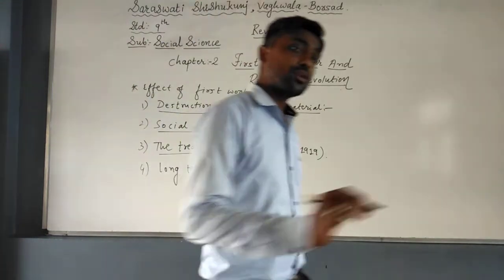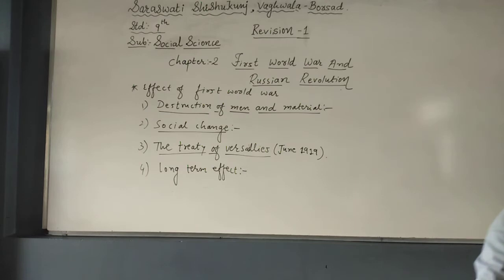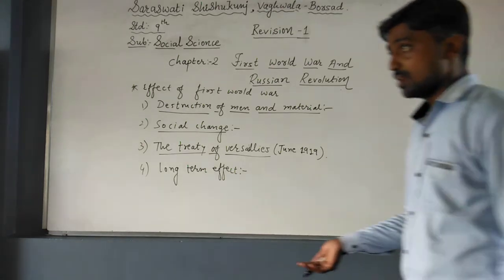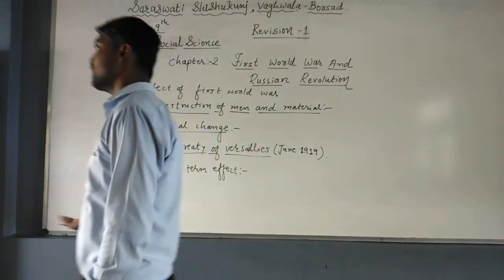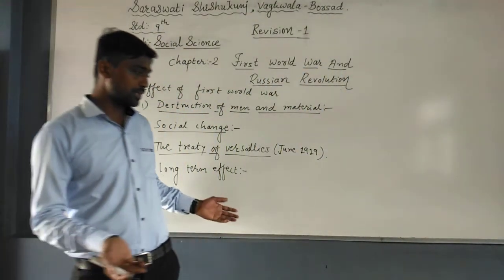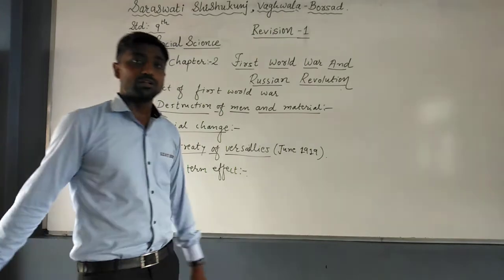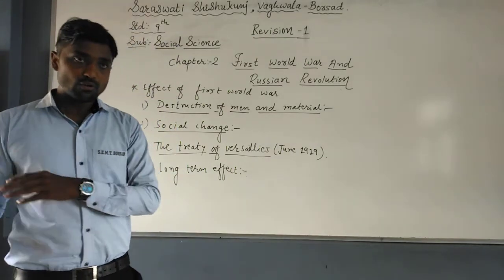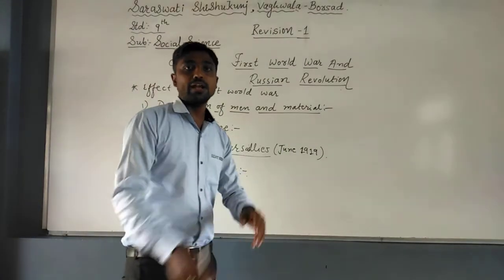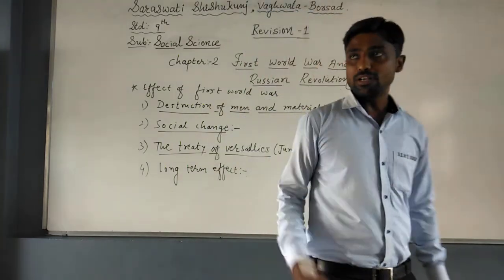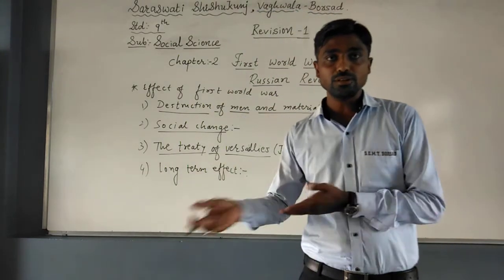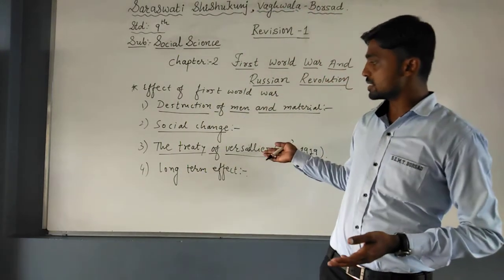Now it's also important to note that after the First World War, many developed nations did not join or support the League of Nations. For example, Russia did not join, and even America did not join the League of Nations. So you can say the seed of the Second World War was already sown at the end of the First World War, because many nations did not join the League of Nations. They had already decided the treaty.